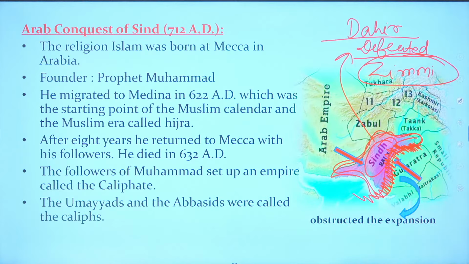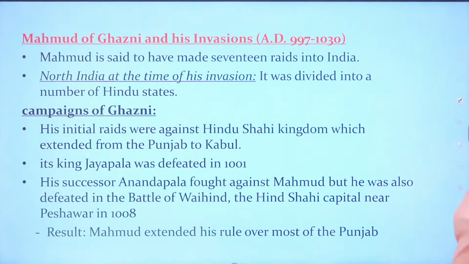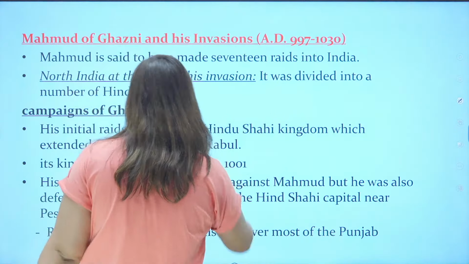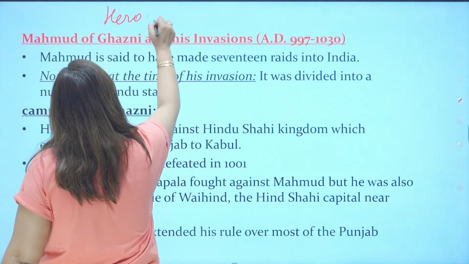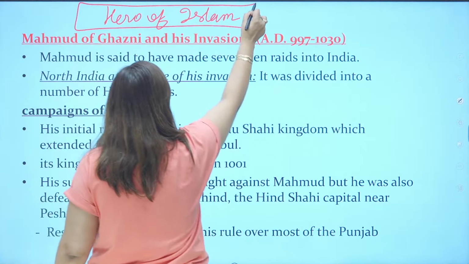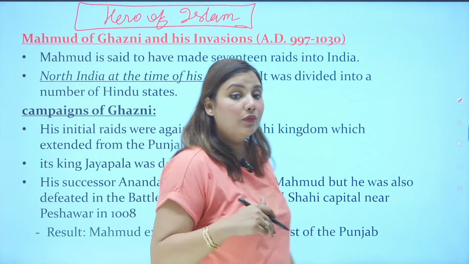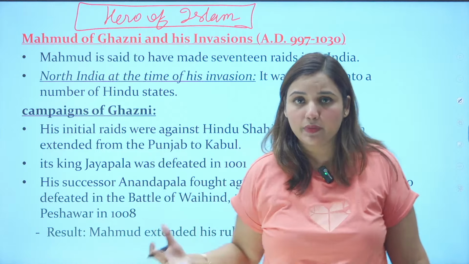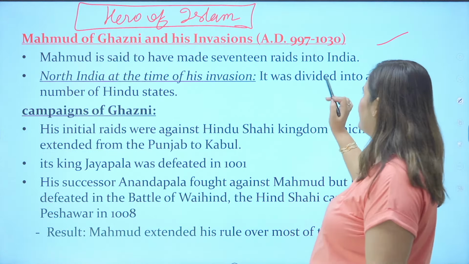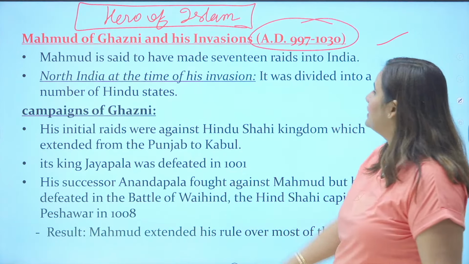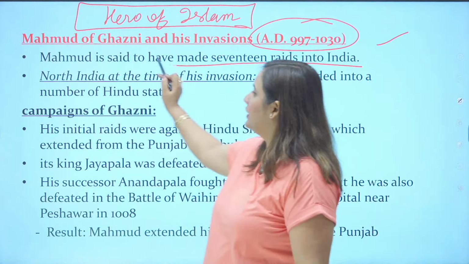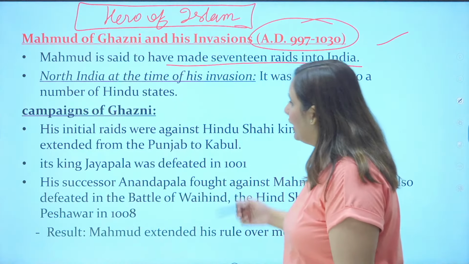Now understand, after this Arab conquest of Sindh, the second ruler came, who is also known as the hero of Islam. Why? Because he destroyed many temples and made many mosques in India. He spread the ideas of Islam more greatly than his predecessors. So now Mahmud of Ghazni came. Mahmud of Ghazni and his invasion is very important, which started in AD 997 to 1030. Mahmud is said to have made 17 raids in India. 17 times he raided India and looted India.